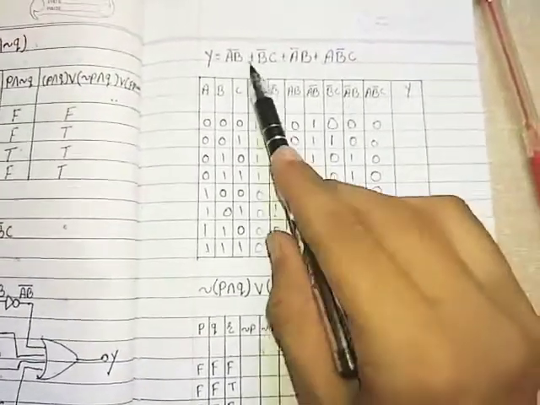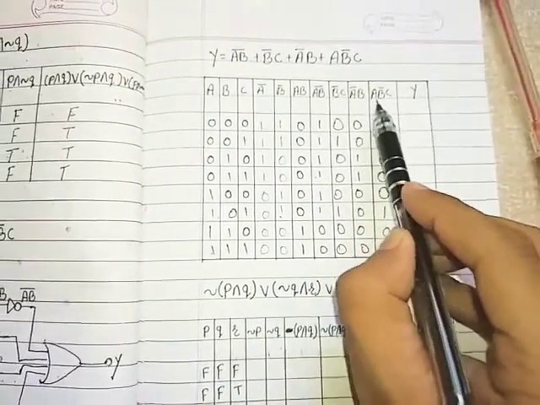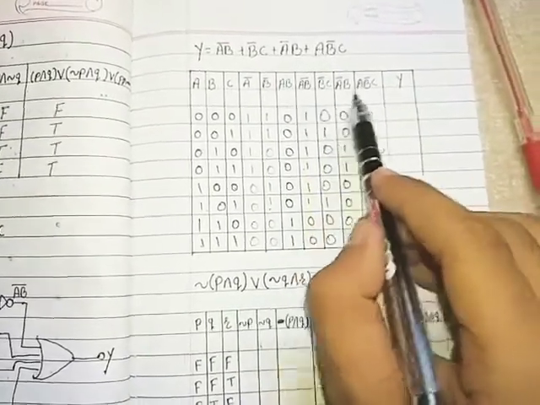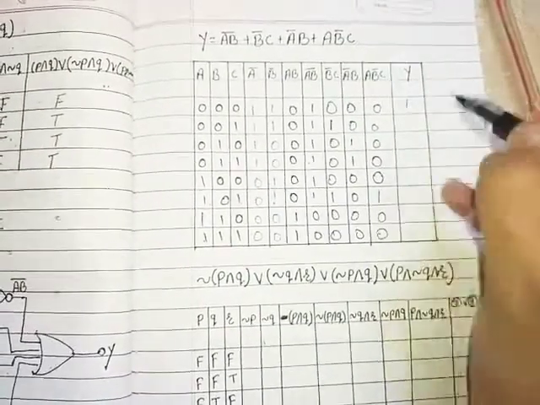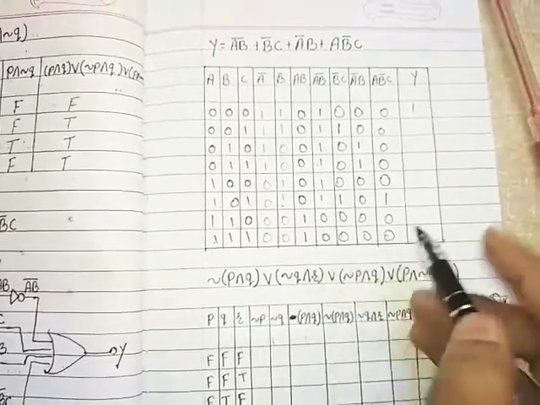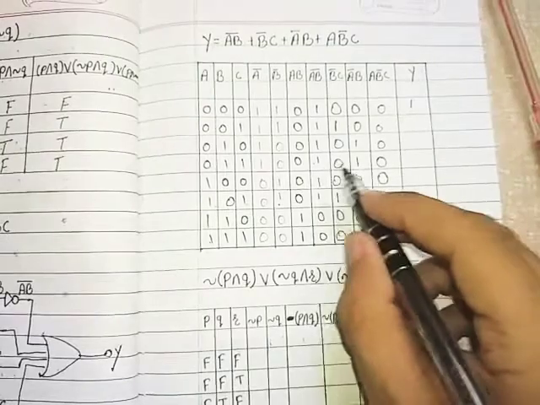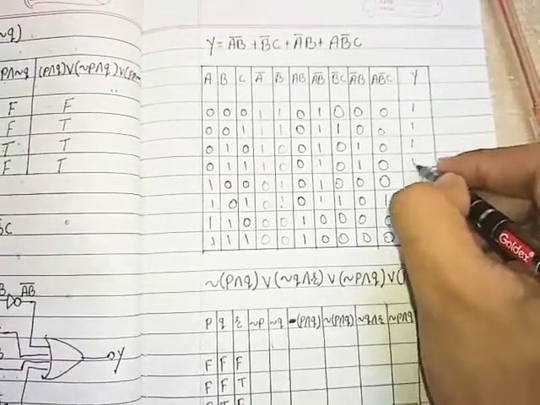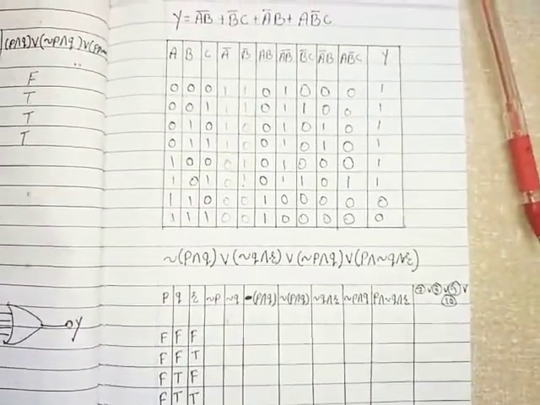Then we require to add these 4, means 1, 2, 3 and 4. These 4 columns should be added, so at least one input should be high to get high output. So here it is, one input is high. Only these 2 lines will have all the inputs low. Rest everywhere at least one input is high, so output will be high on these places. So in this manner you can construct the truth table.